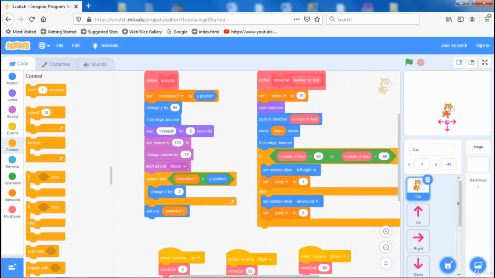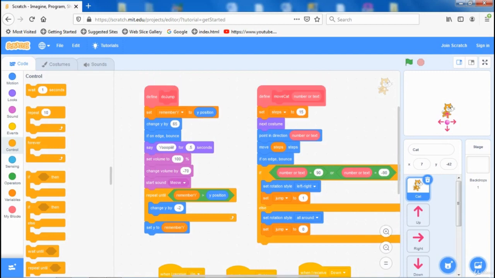Okay, we continue with our mobile friendly game, but before we do anything, I want to point out our do jump block. This time we use the mouse, and for example, if we click on the jump button, it could happen that we keep our mouse pressed a little bit longer, and that can cause our cat to jump twice, and for now we don't want something like that.